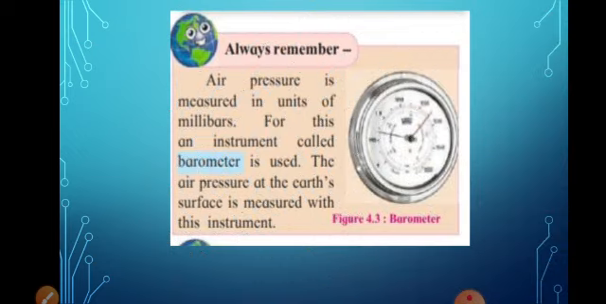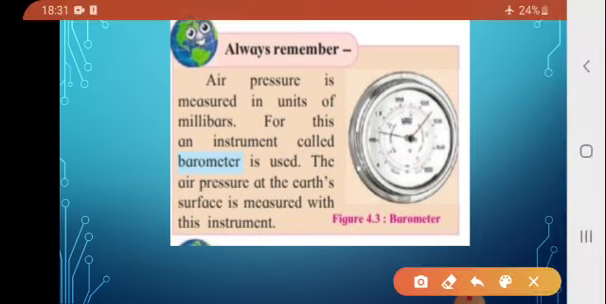I told you the air pressure at sea level is measured in millibars. So air pressure is measured in the unit of millibars. For this, an instrument called a barometer is used. The air pressure at the earth's surface is measured with this instrument. This instrument is called a barometer. So we can measure air pressure. The instrument name is barometer.